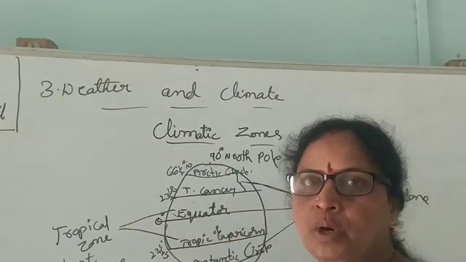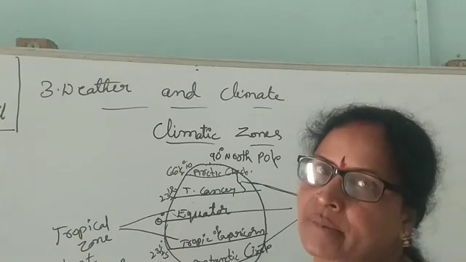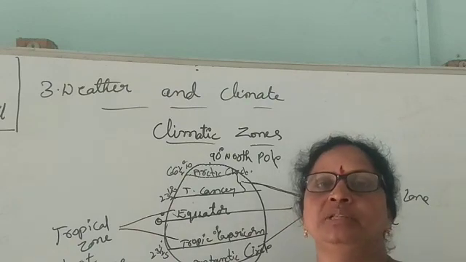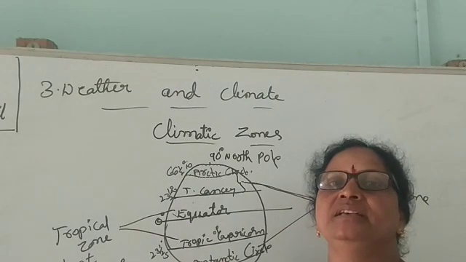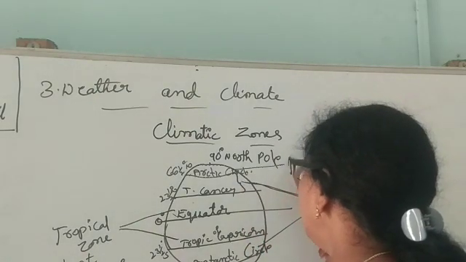Being near to the poles, these places receive very cool climate. Why? Because most of the poles are not reached by the sun rays. Okay na? These places are called the polar zone.